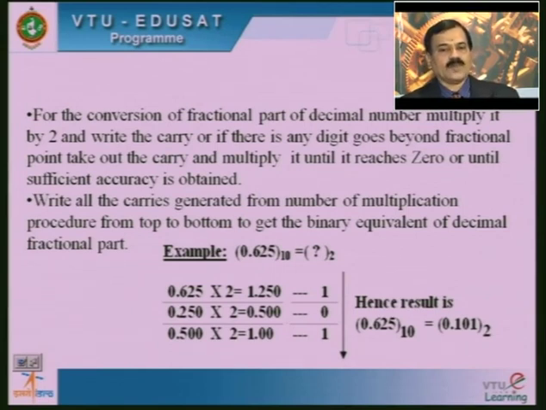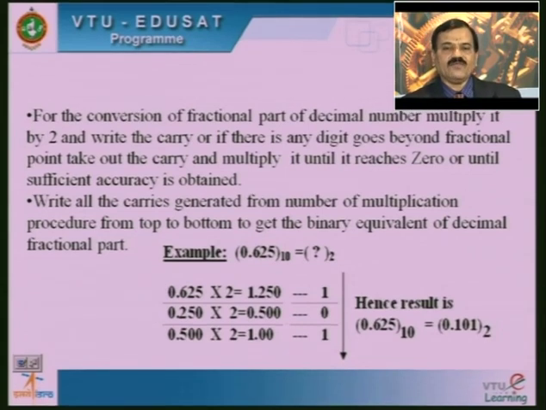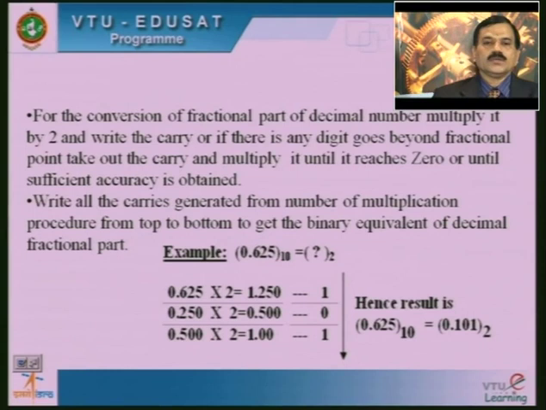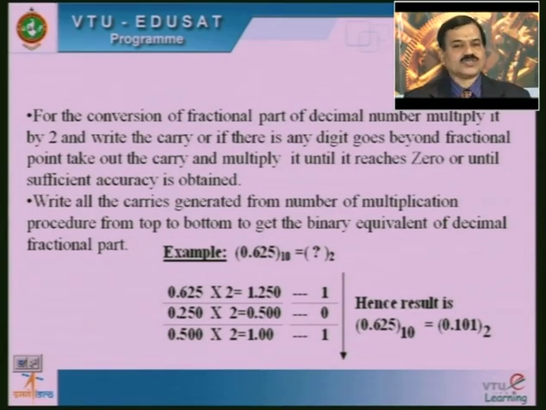Now we have to stop at this point and the binary values must be listed from top to bottom, exactly reverse to the previous. Then automatically the result we can write is 0.101. That is, the decimal value 0.625 base 10 is equal to 0.101 base 2. That is, the decimal value of 0.625 can be written as 0.101 in binary.